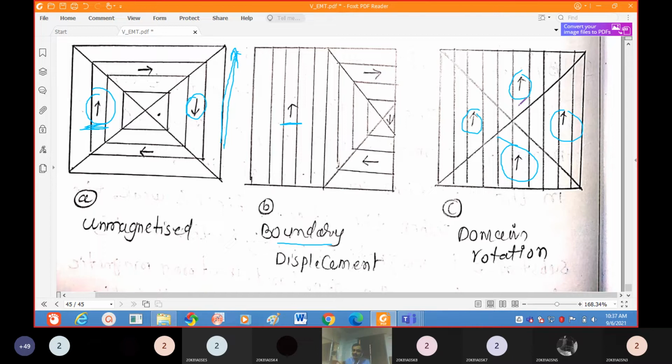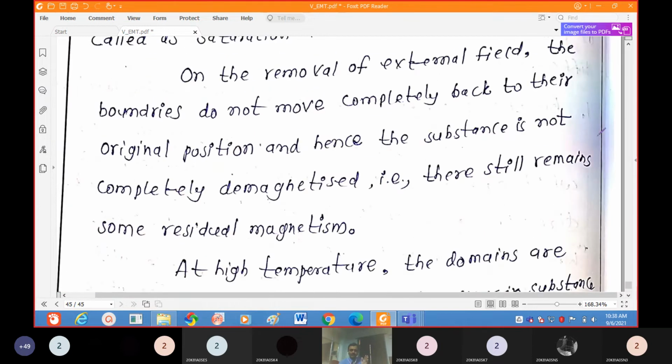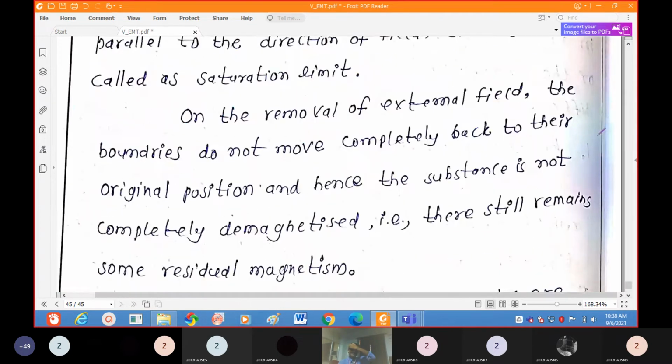What is the reason here? With increasing magnetic field, all domains are oriented in the field direction. At a particular magnetic field, all domains are already oriented in the field direction. If you increase the magnetic field further, there are no domains left to orient in the field direction. That's why the induced magnetic field is saturated inside the material. If you apply the external field further, the induced magnetic field does not increase. This is the saturation of the magnetization.